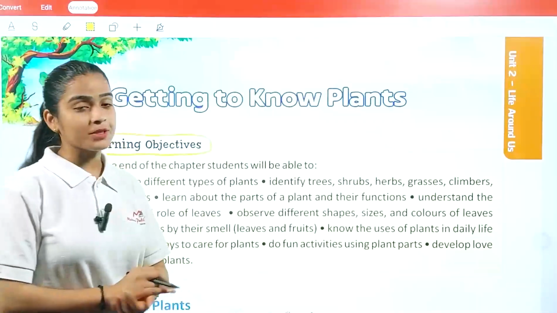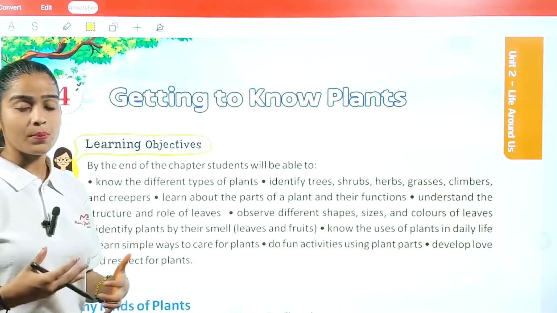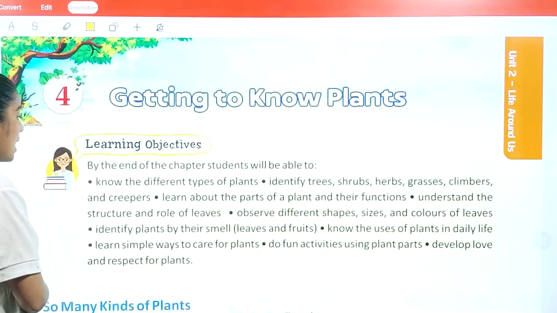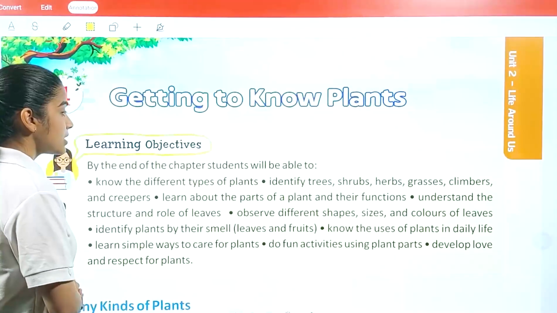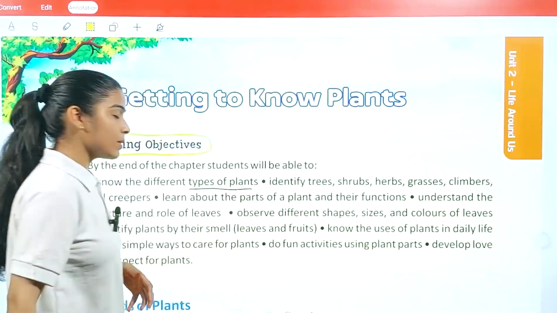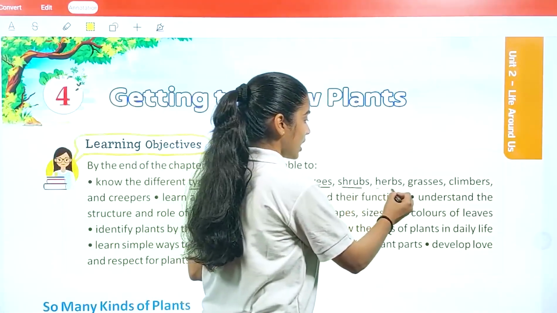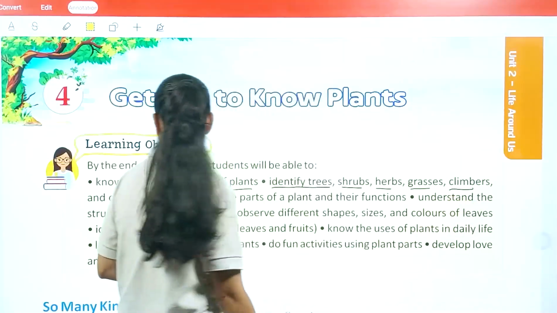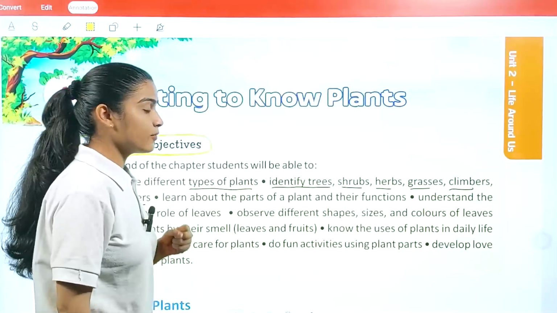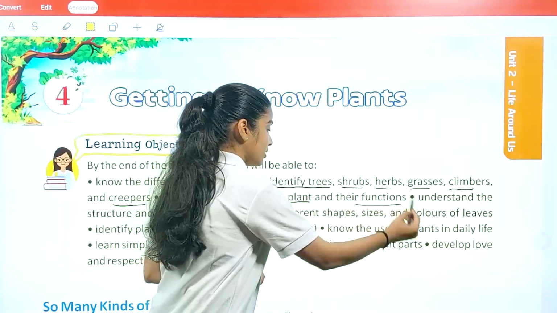Here we have Chapter 4, Getting to Know Plants. Now we are going to learn about the living things called plants. What are the learning objectives? By the end of the chapter, the students will know the different types of plants, and identify trees, shrubs, herbs, grasses, climbers, and creepers. They will learn about the parts of a plant and their functions.